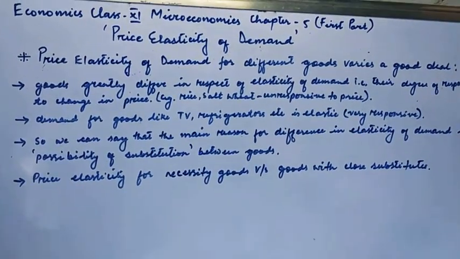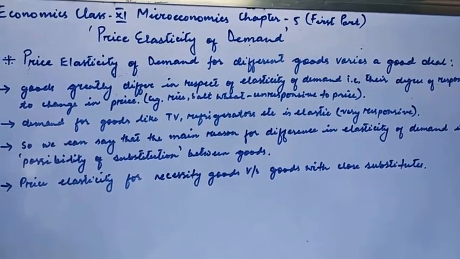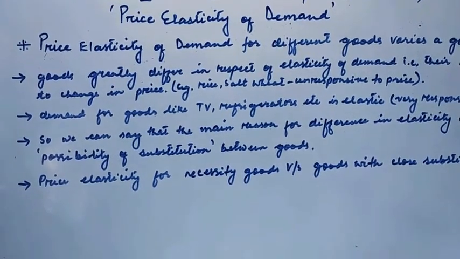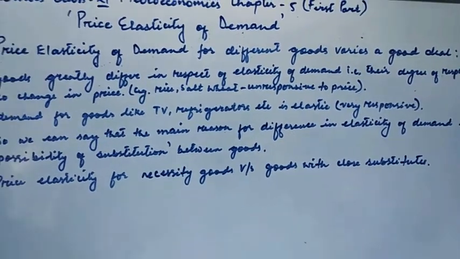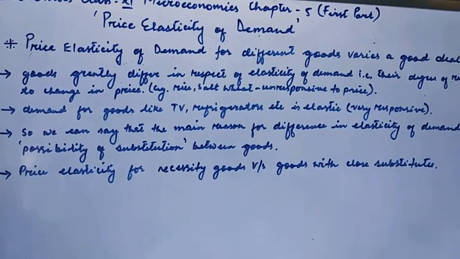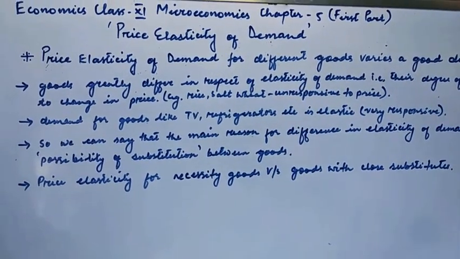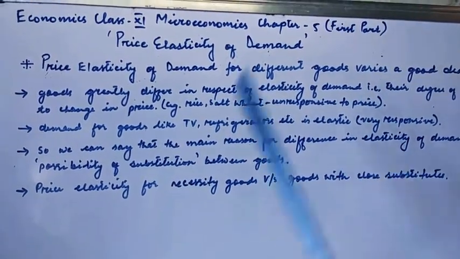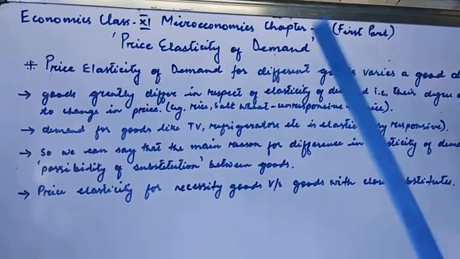And necessity goods such as common salt, rice, wheat are very unresponsive to price, which means that their demand is said to be inelastic. The demand for common salt is inelastic. The demand for rice is inelastic. The demand for wheat is inelastic, which means that whether there is a change in price or not, the demand is constant or the same.